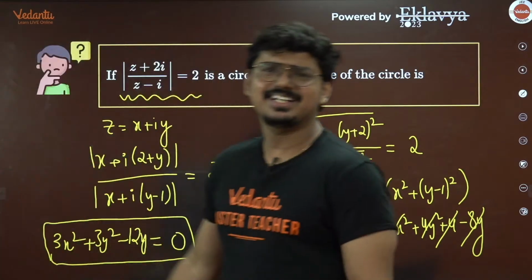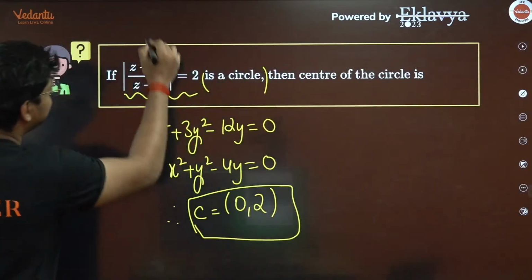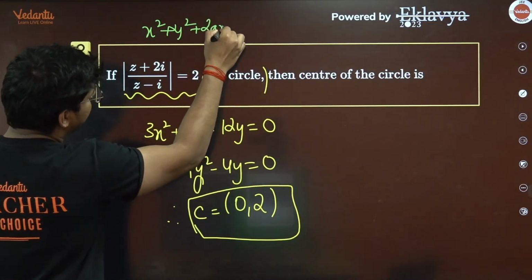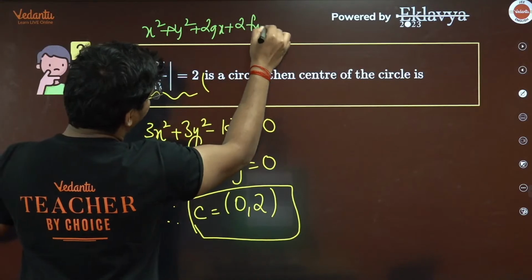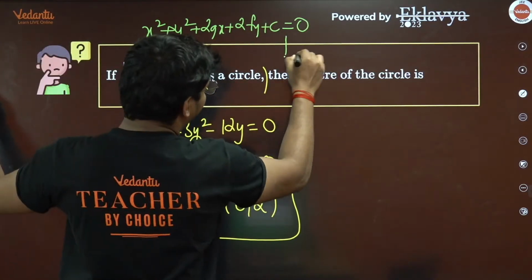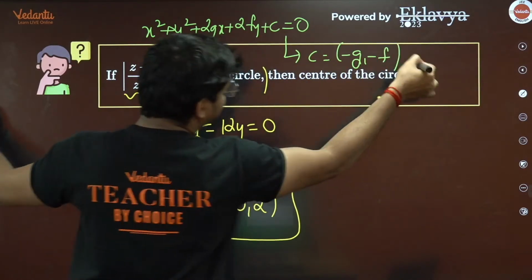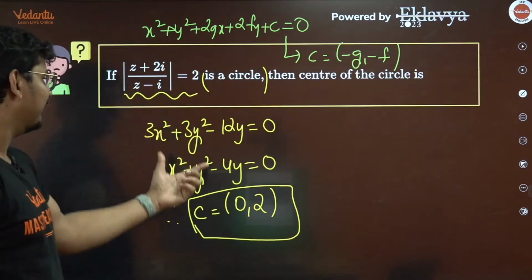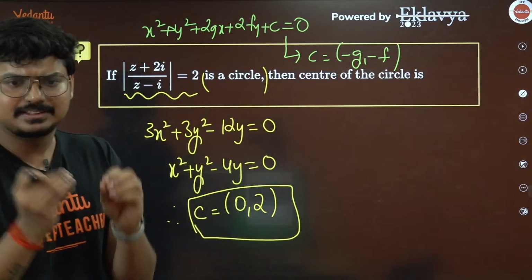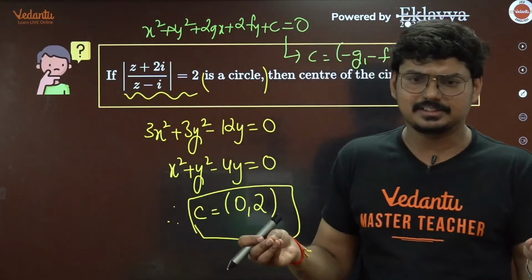Now this is a circle equation, right? You have to remember this, it's pretty basic stuff. x square plus y square plus 2gx plus 2fy plus c is equal to 0 represents a circle for which the center is minus g comma minus f. So from here, you get that the center is 0 comma 2. Is this clear for everyone? Anyone is having any doubt in this question?